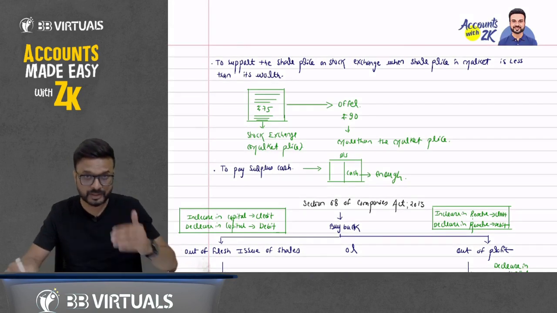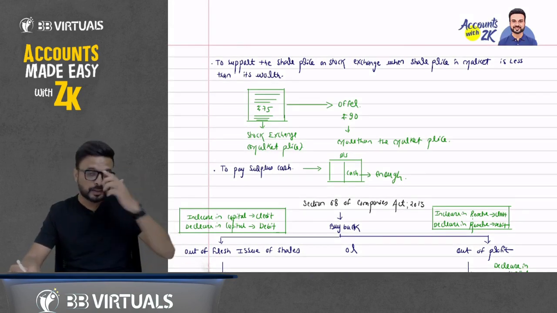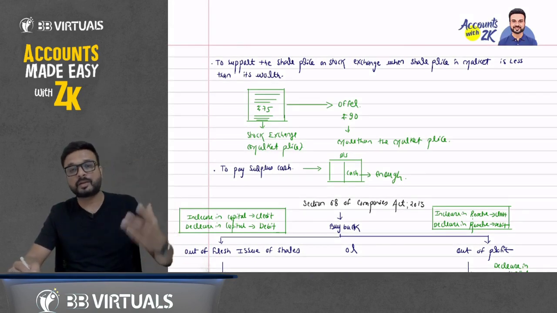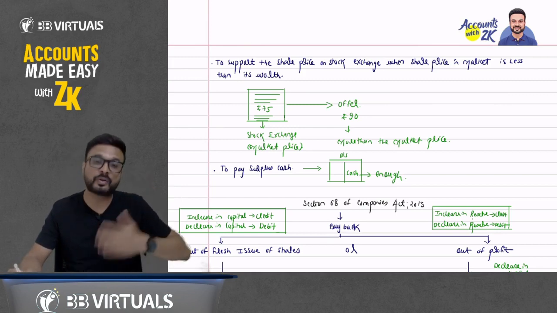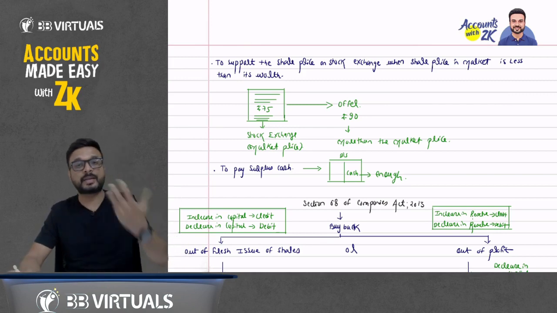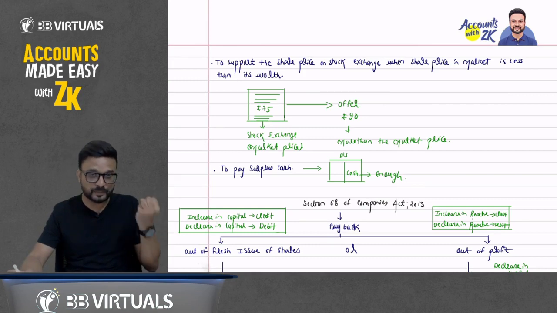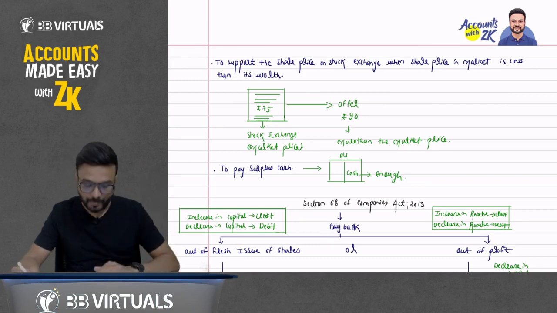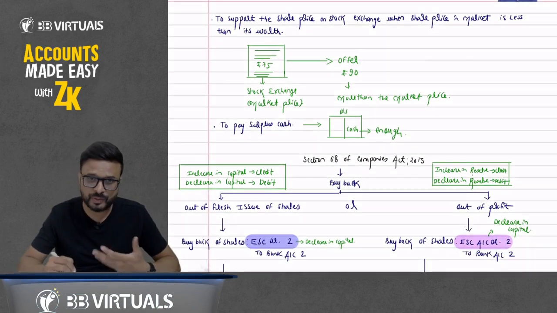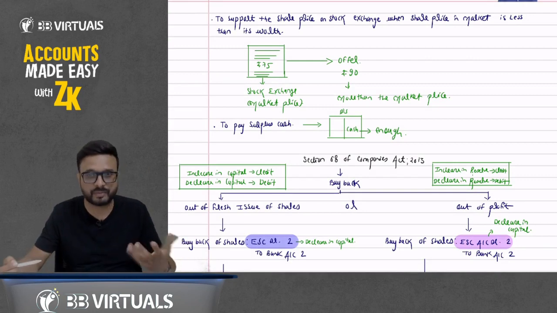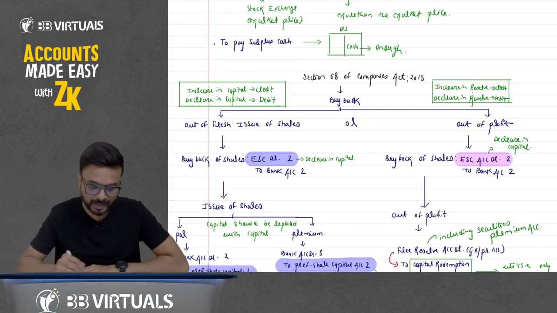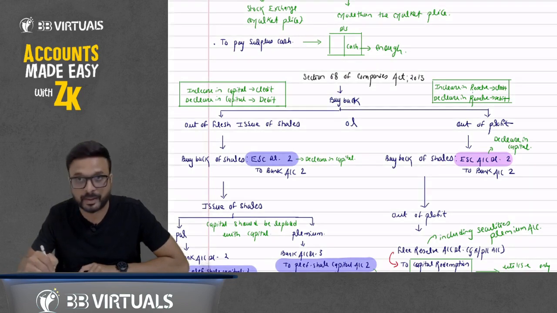It also supports the share price in the market. If the share price quoted in the stock market is less than its worth, we offer a higher price and give the message that the value of the share is more than what is quoted. Also, if we have surplus cash, we want to do the buyback. We can do the buyback out of an issue of shares, or out of profit.